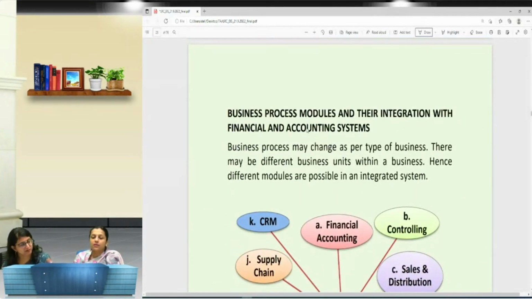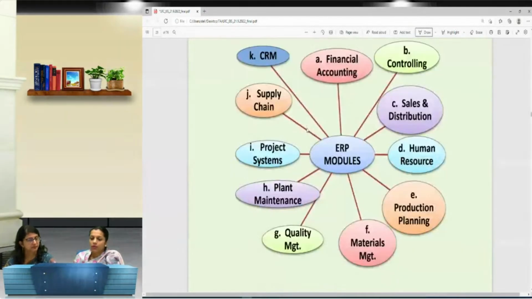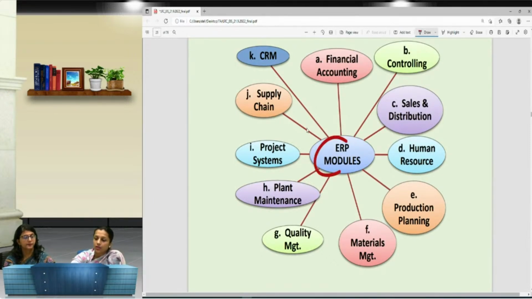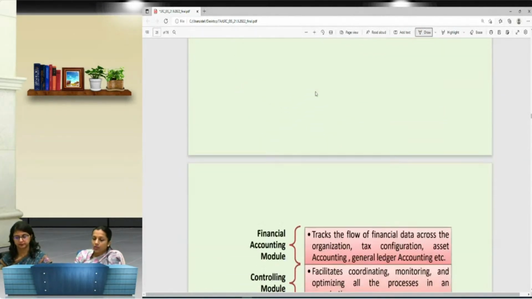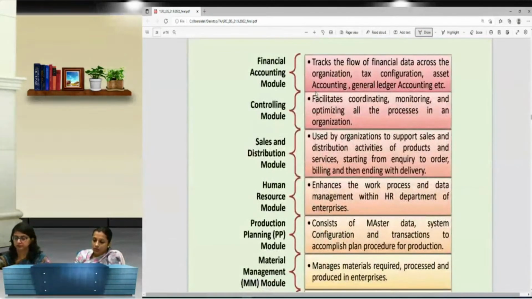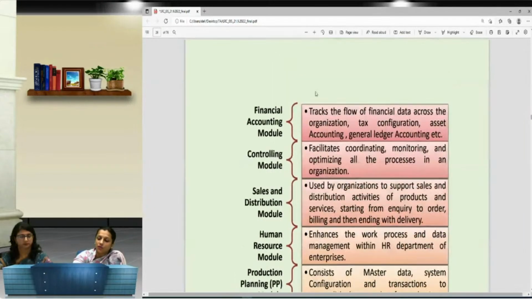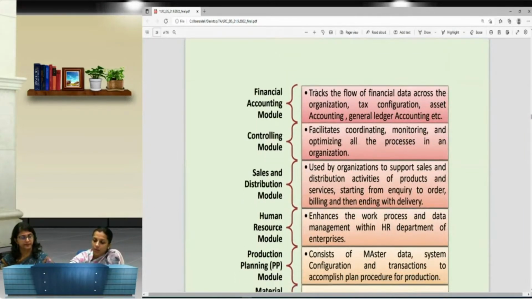So the next is the business process module. There are a total of 11 modules, right? Which all belong to the ERP: financial, controlling, sales and distribution, human resource, production planning, material management, quality management, plant maintenance, project system, supply chain, and customer relationship management, right? So if I know about each and every module, this I have taken from your capsule only. Why am I mentioning it over here?